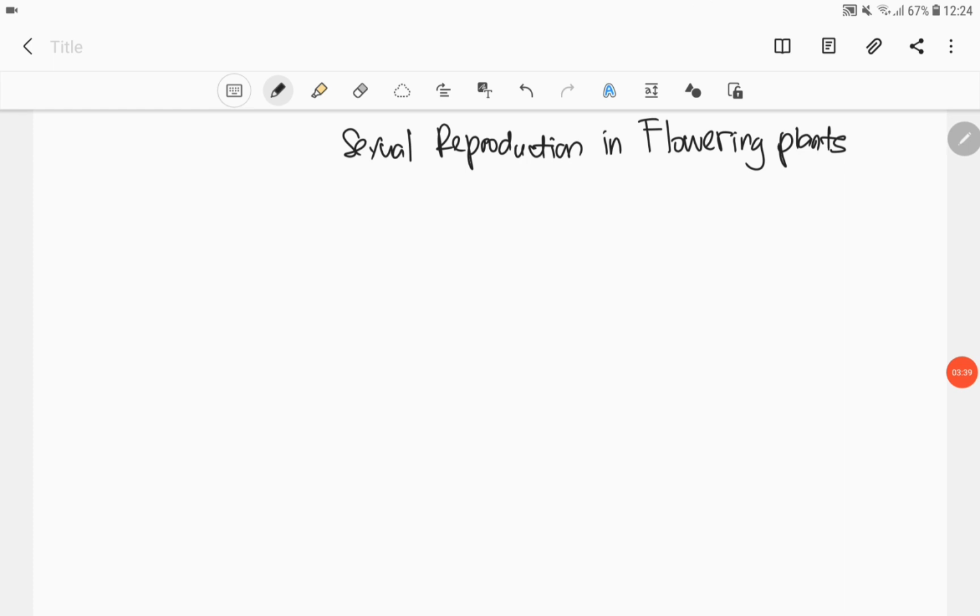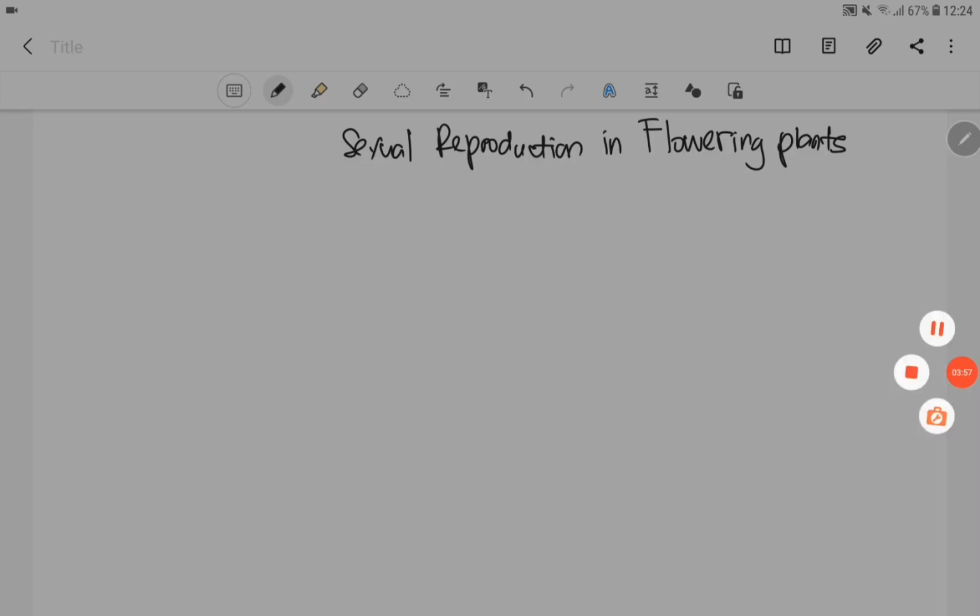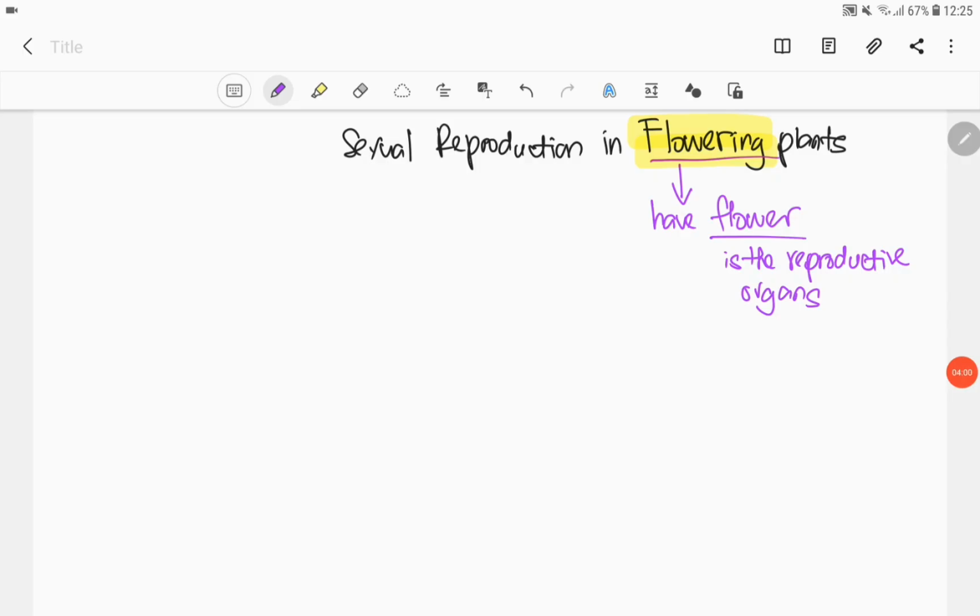Next, kita fokus kepada sexual reproduction in flowering plants. So, untuk flowering plants, the flower of a plant function as a reproductive organ. So, kalau soalan tanya apakah reproductive organ untuk plants, jawapan dia adalah flower. So dekat flower ni lah akan ada berlakunya sexual reproduction untuk semua flowering plants. So jangan confuse. So the first term yang akan boleh state adalah reproductive organ, which is the flower.